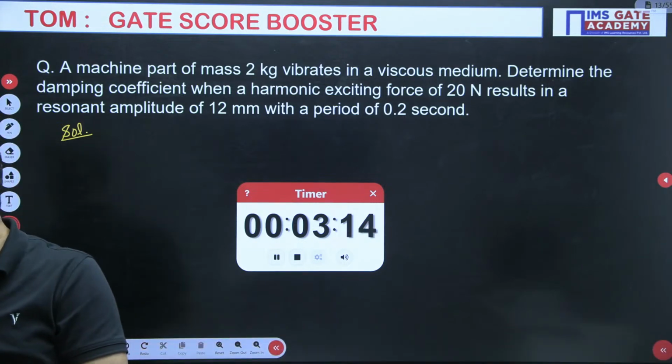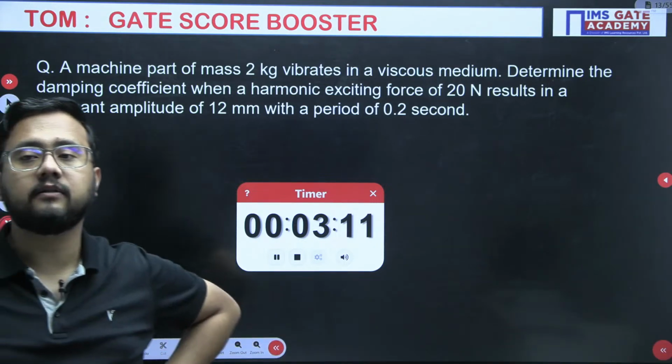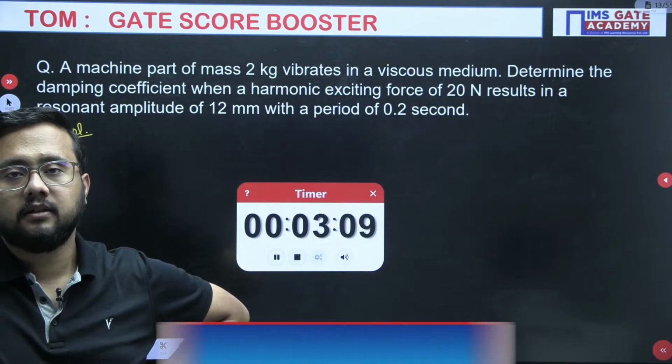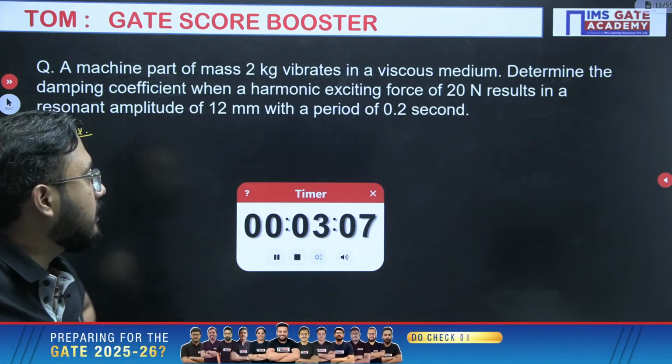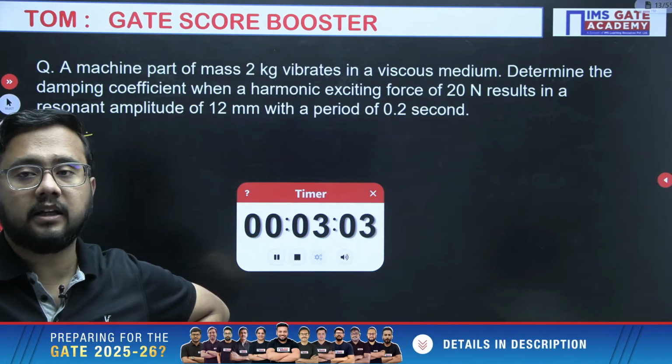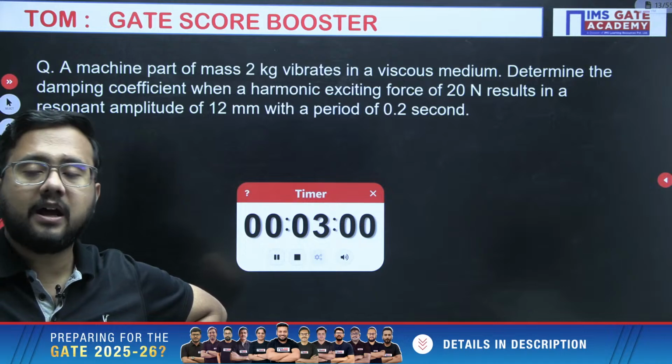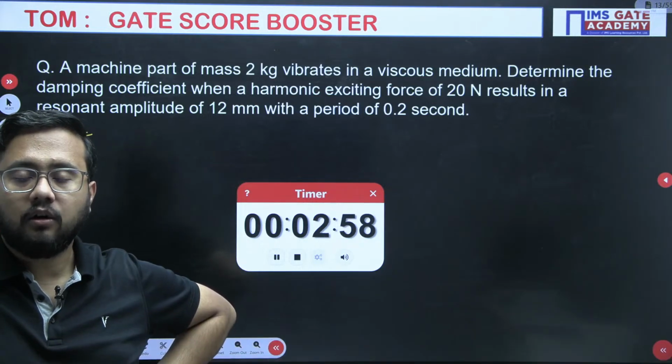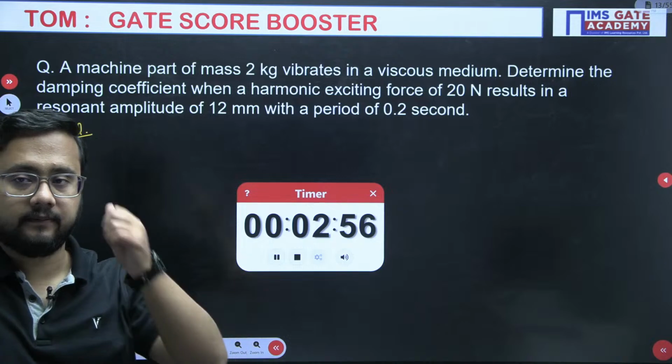As I told you always, first of all, you need to write down the given data and then think about what actually they're asking, what are the relations in which that unknown will be there, what are other parameters which are required, all those things you have to see. Okay.